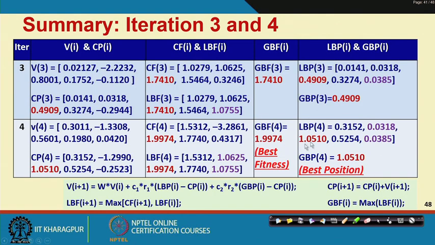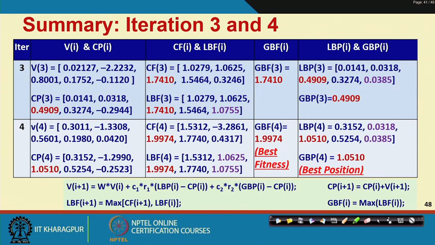So, that is going to be our best position and best fitness obtained after 4 iterations. So, it is just: calculate the velocity, calculate the current position, calculate the current fitness, and from there find out the local best fitness till that iteration, global best fitness, local best position and global best position.